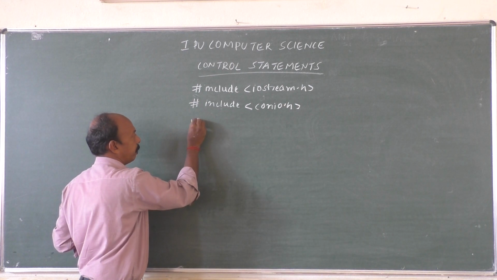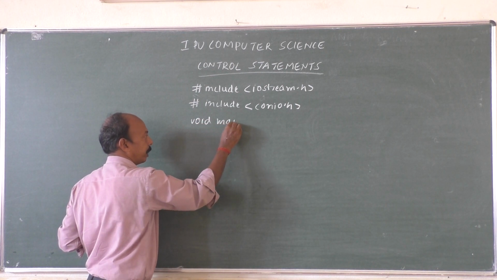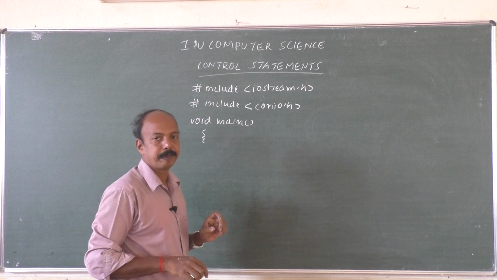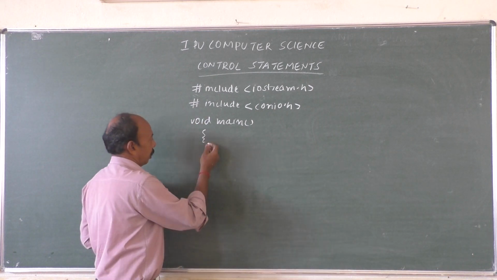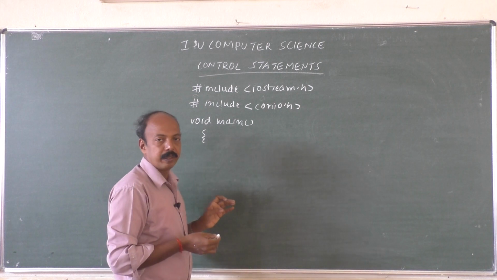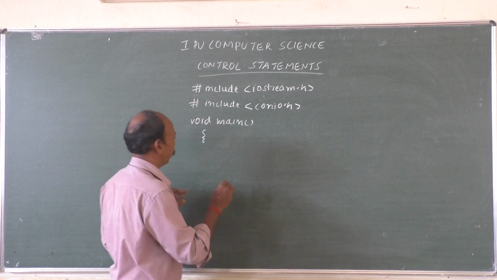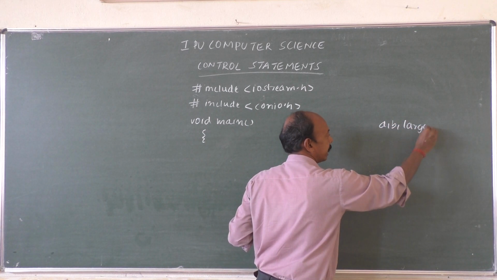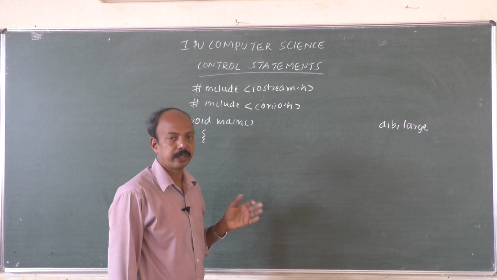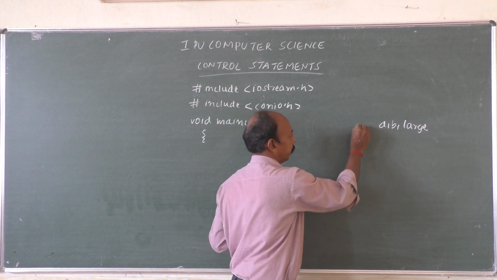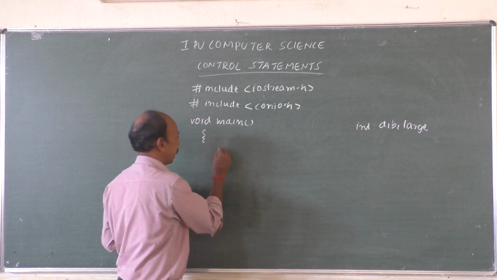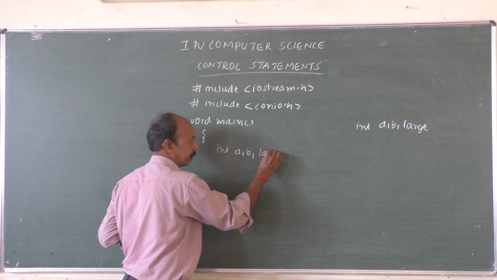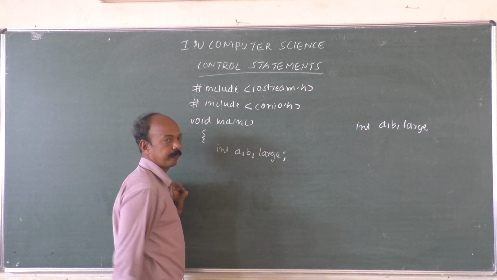Then we shall write void main, which is the main program for us, and the program starts from here after writing the curly brackets. Then which are the variables now? The variables that we had were a, b and large. Let us take these variables as integers for our convenience. So the data type will be integer. That's why we shall write int a, b, large; and semicolon, the statement terminator.